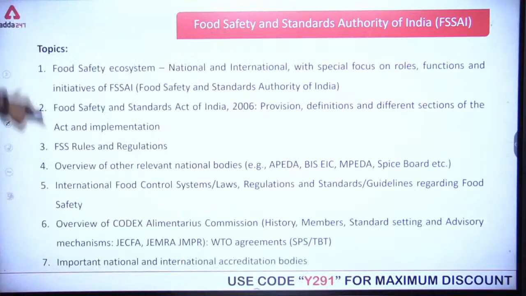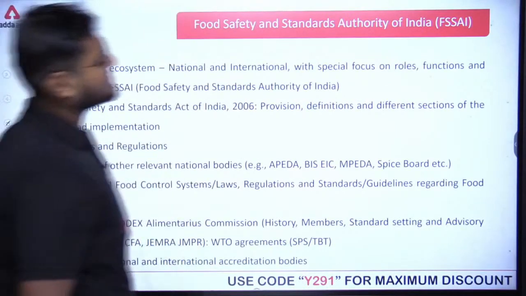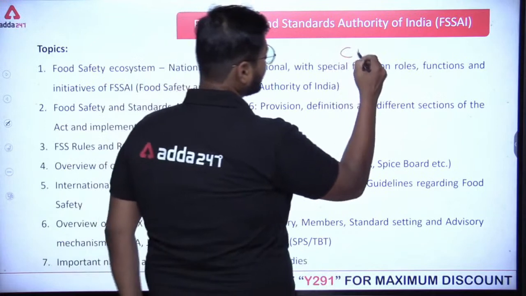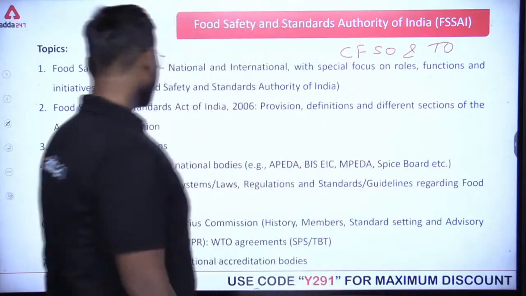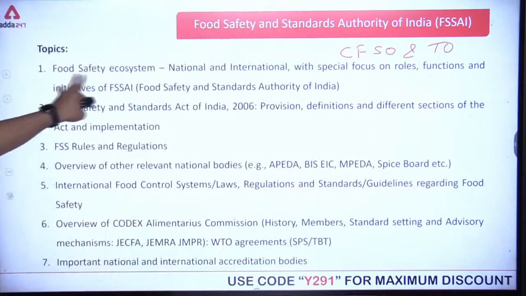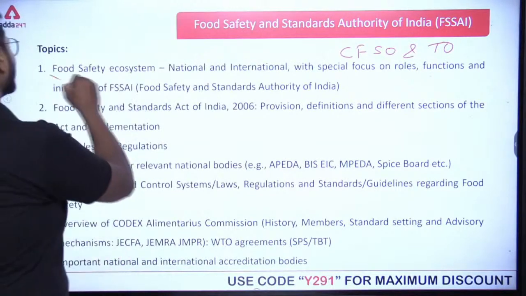Next, coming on to another 7 topics. Now these 7 topics are particularly for CFSO and TO. Okay, so what are these topics here? First one is food safety ecosystem. That means how food safety works.